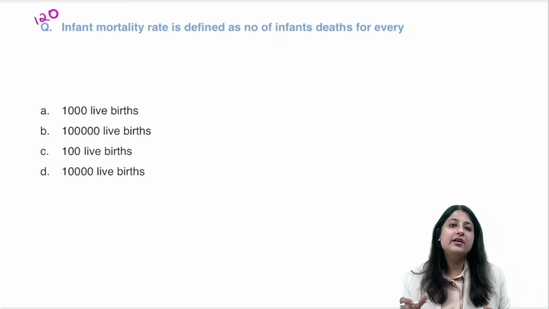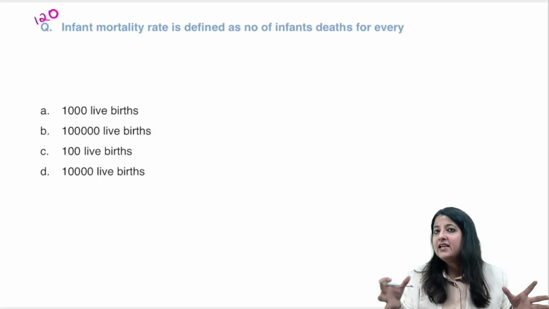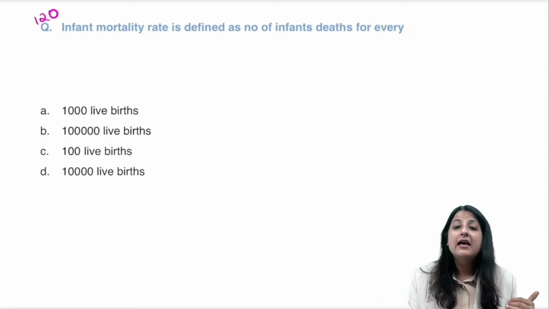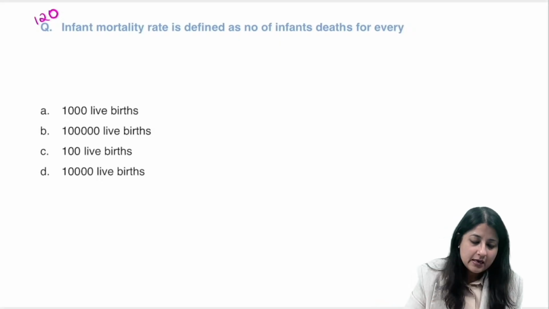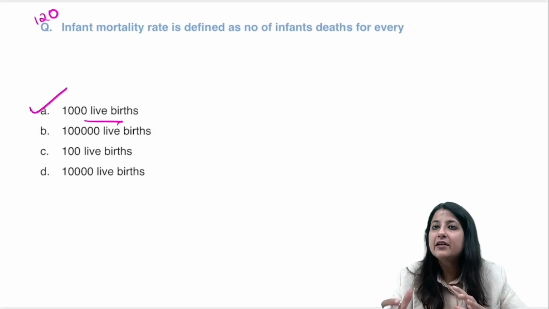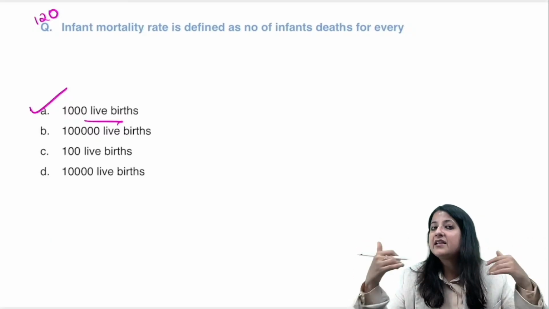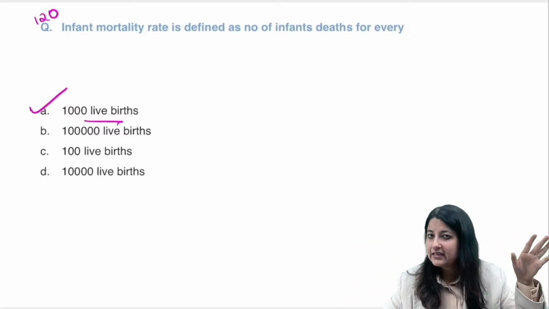Now, I've always told you, although we'll have a separate class of numericals, I've always told you guys that remember one very, very important point, that for child health indicators, multiplier 1000 है और denominator live birth है. Okay, so what is your answer over here? पर 1000 लाइव बर्थ्स. ठीक है, चाहे वो इन्फेंट मोर्टेलिटी रेट हो, चाहे वो अंडर 5 मोर्टेलिटी रेट हो, चाहे वो न्यूनेटल मोर्टेलिटी रेट हो, it is always per 1000 live births.